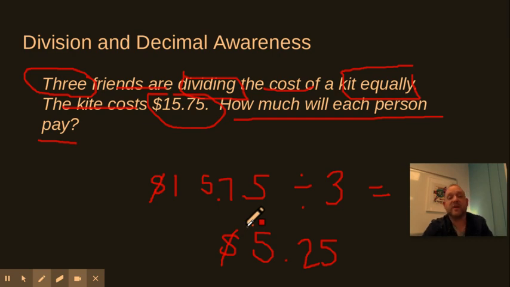If you're writing this out for me on a test, I would expect you to write, each person will pay $5.25. I know that was a little different than we would normally go about doing things. We will actually get into division of decimals real soon. But for today, we'll just keep this here like this. $15.75 divided by 3 gives you $5.25.